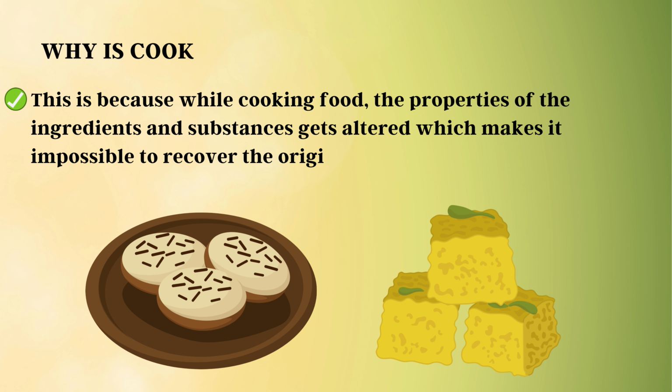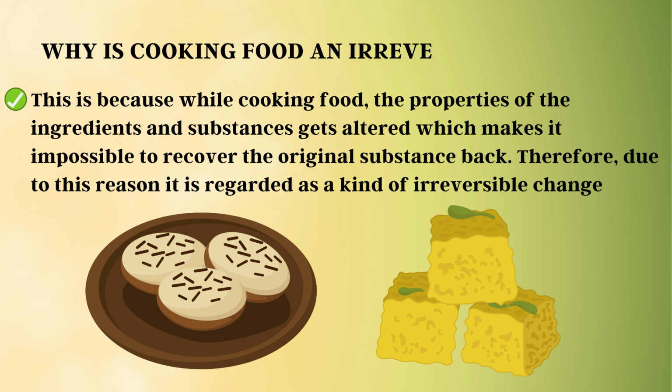Why is cooking food an irreversible change? This is because while cooking food, the properties of the ingredients and substances get altered, which makes it impossible to recover the original substance back. Therefore, due to this reason, it is regarded as a kind of irreversible change.